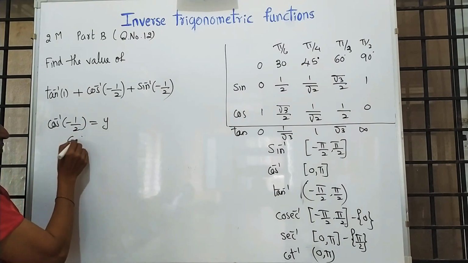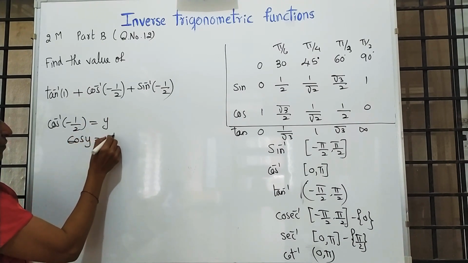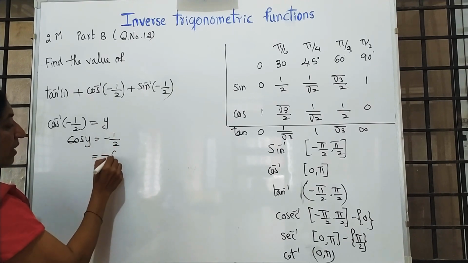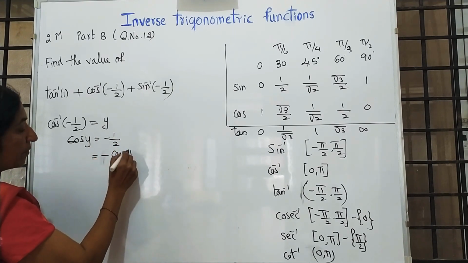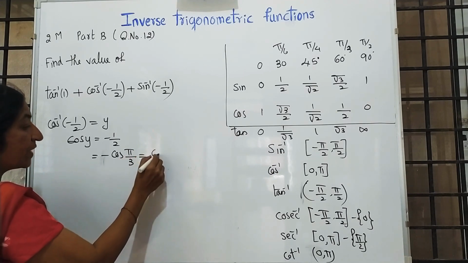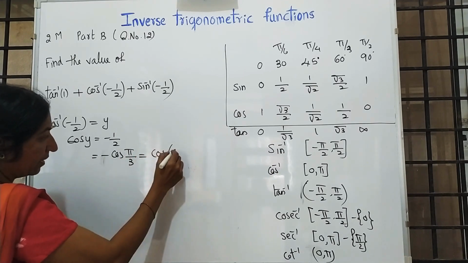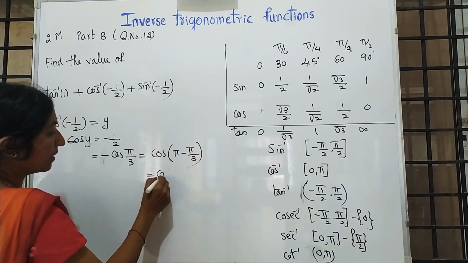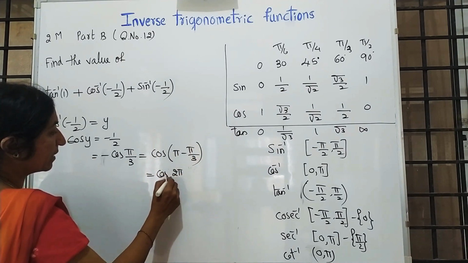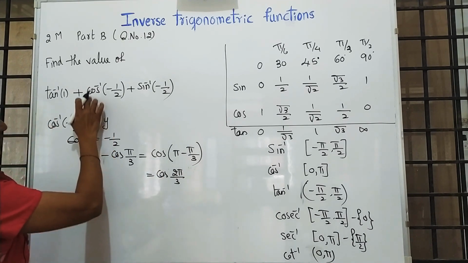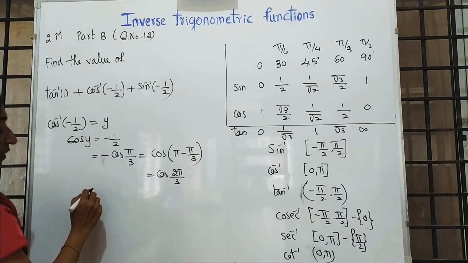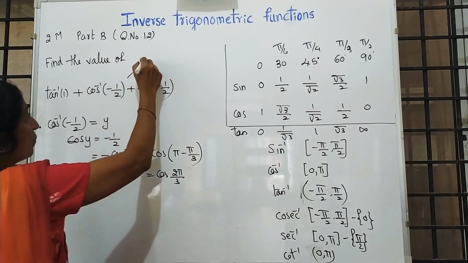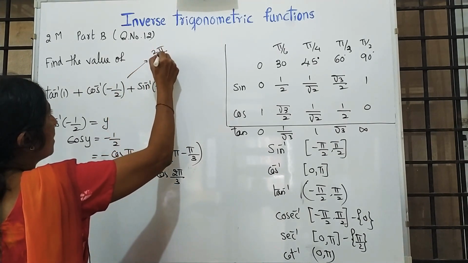So, cos y is what? Cos y is minus 1 by 2, that is nothing but minus cos, refer the table, pi by 3. How you fit this in the right allied angle? It is pi minus pi by 3, it is cos 2 pi by 3. So, that means cos inverse of minus 1 by 2 is what? 2 pi by 3. This is completed.